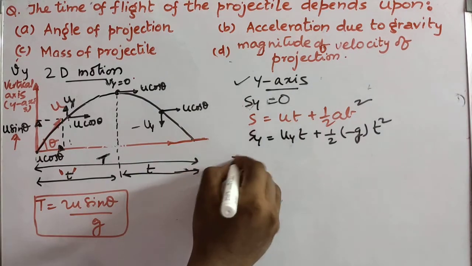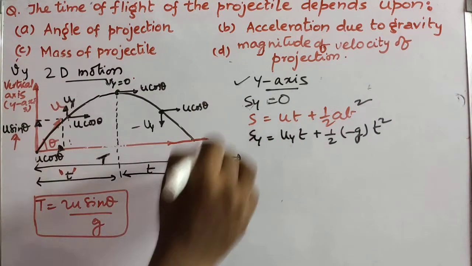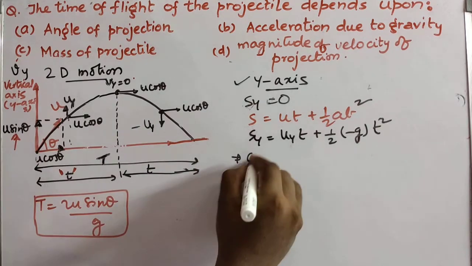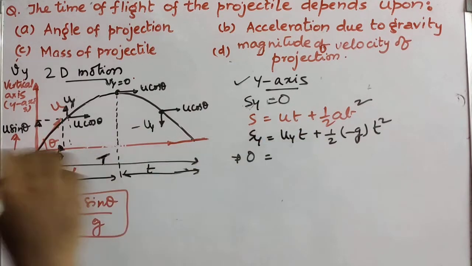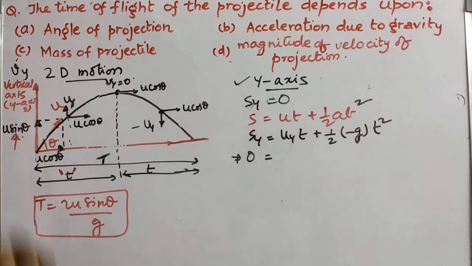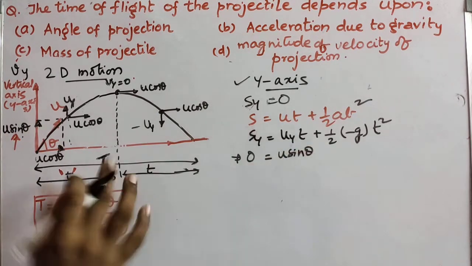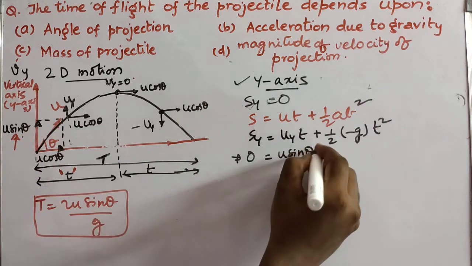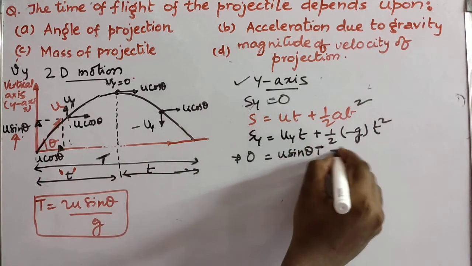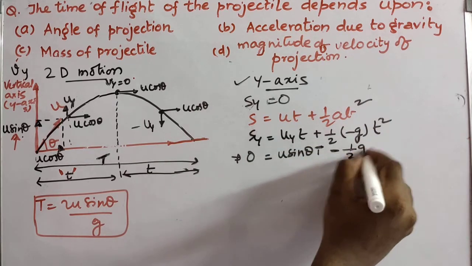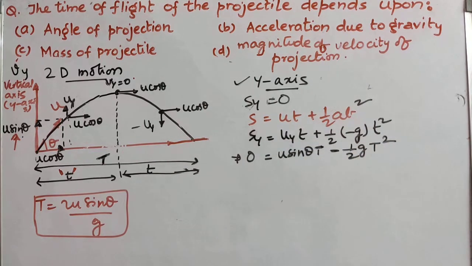What is the Sy value for the complete projectile motion? 0. What is the Uy value? Initial velocity along the y-axis, u sine theta. The time taken for complete flight is capital T, minus half g capital T square. So this is what we have here.